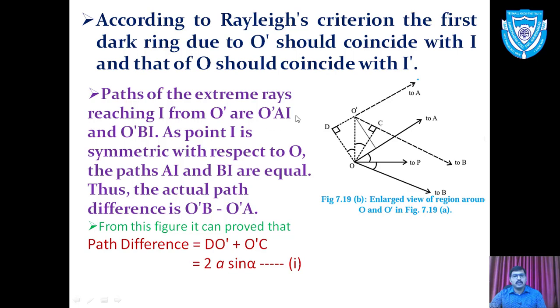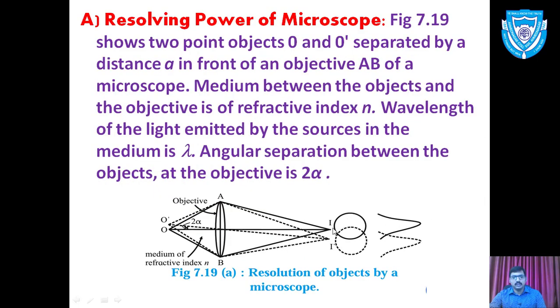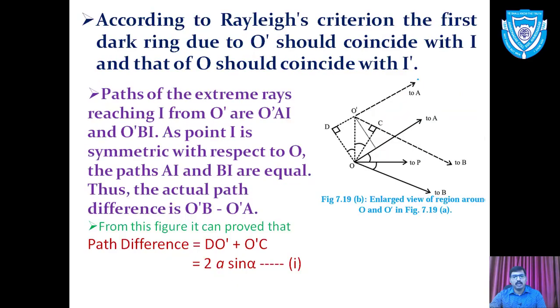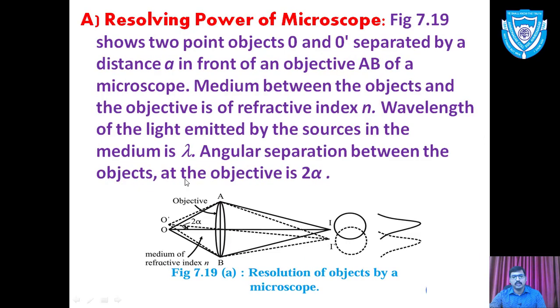In this condition, at the location of the image I, there is the dashed circle, and this dashed circle has this particular point, the secondary minimum. The secondary minimum is at this location where there is the central maximum of the first.